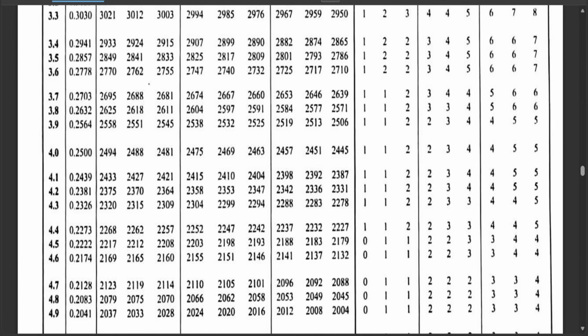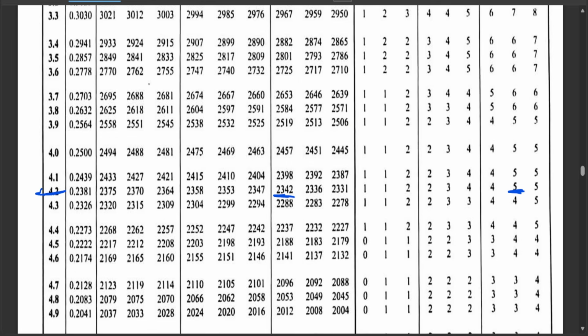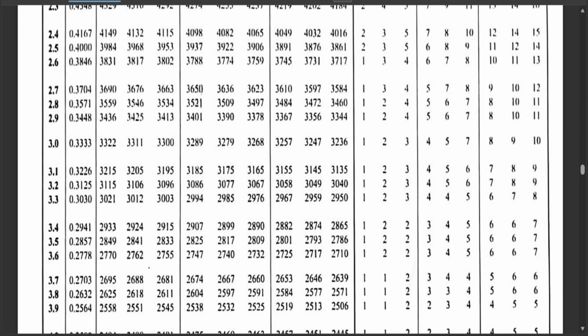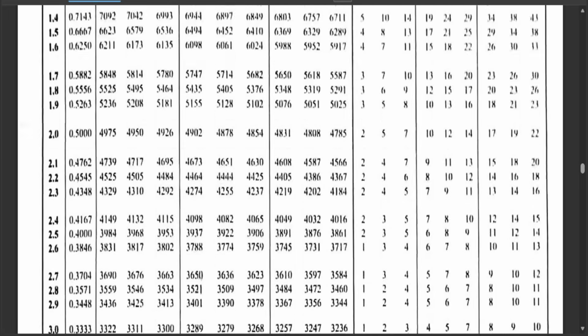You get 4.27 and 8 is this. So we'll have 0.2342. Remember, we'll have 0.2342 minus, because under reciprocal tables we have a subtract here, so you don't add.